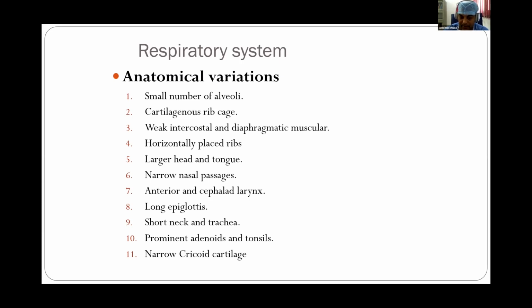The ribs in pediatric patients are horizontally placed as compared to the sloped anatomy in adults. So they cannot increase their diameter in the anterior, posterior, and lateral directions. So an almost fixed tidal volume is there, and they can only increase their minute ventilation by increasing the respiratory rate.